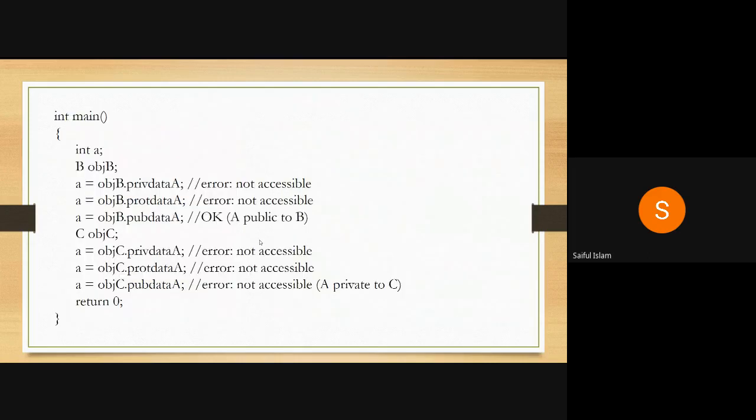So let's take an example here. For this, you have an integer A. Let's take object B, so we create an object of class B. So object B tries to access private data.